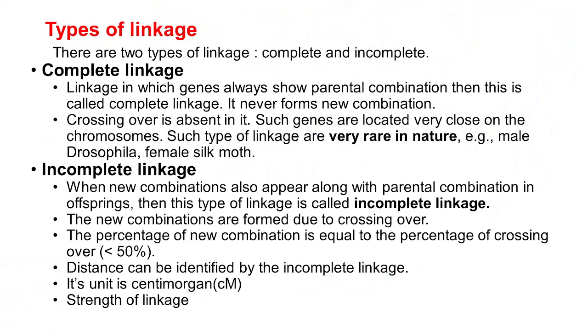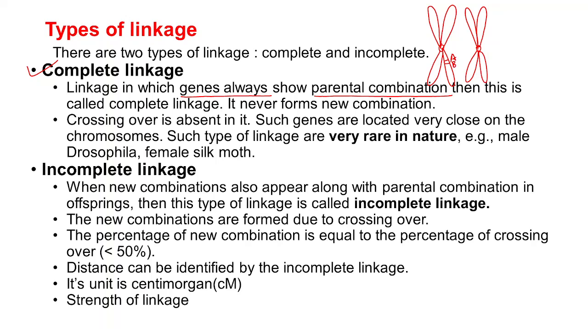See, in linkage you can find different types, such as the first one, complete linkage. Complete linkage is a type of linkage in which the genes always show the parental combinations itself. What do you mean by parental combination? That I will show you here. If you consider these as the chromosomes on which the two genes are located, that is gene A here and gene B.